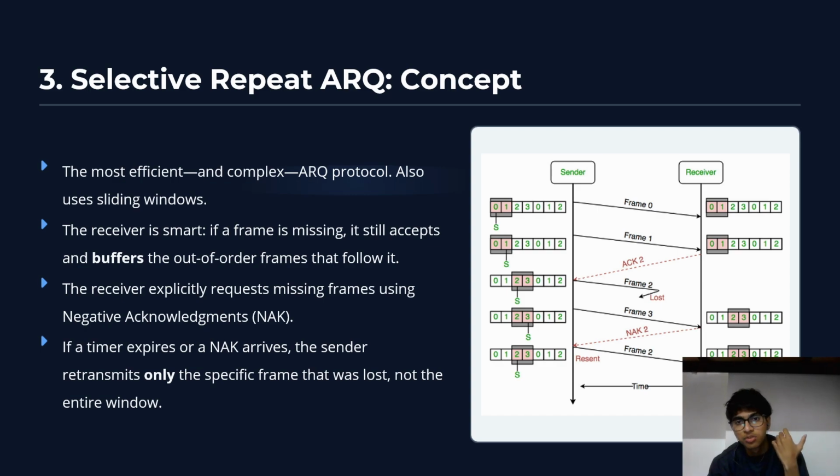For example, if frame 1 goes missing, it tells the sender to specifically give frame 1 again. That is a very impressive feature of the selective repeat ARQ. And the sender retransmits only the specific frame that was lost, not the entire bunch. This makes it the most efficient and best ARQ that has come out till now.